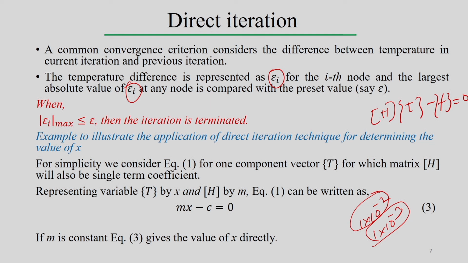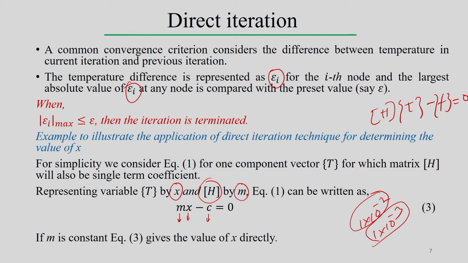Assume that we consider the equation for one component rather than multiple components defined at the node point. We can simply assume there is a single component vector T, for which the matrix H will also be a single-term coefficient. So, in that case, representing temperature T as a variable quantity defined by x and H, for example, defined by m, a single quantity, equation 1 can be written like this: m x, where m is equivalent to H, x equivalent to T, and c equivalent to F, equal to 0. For example, this is the equation.